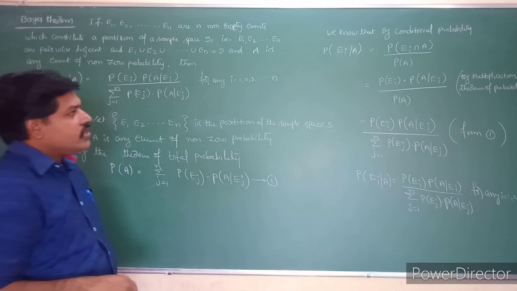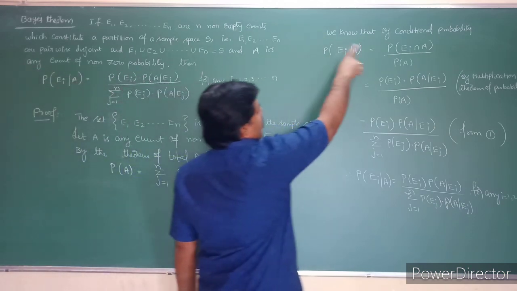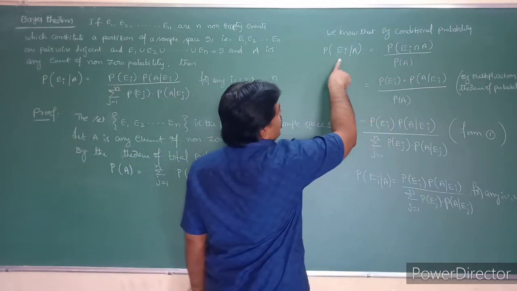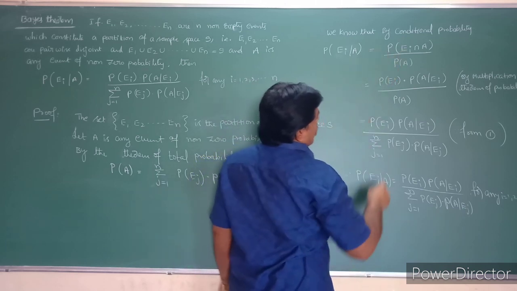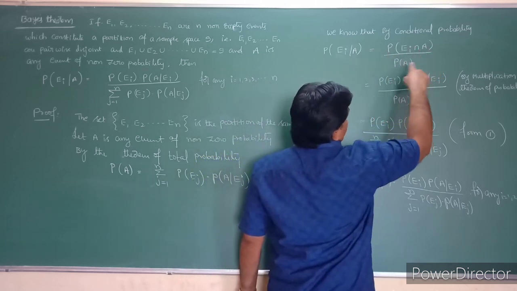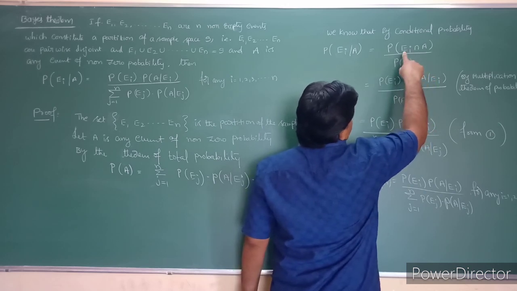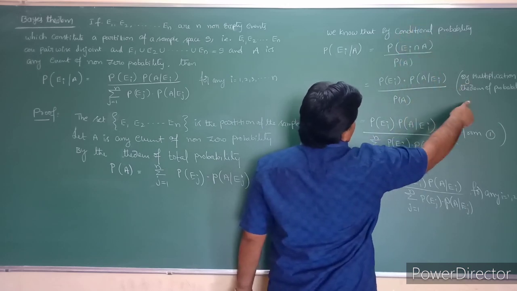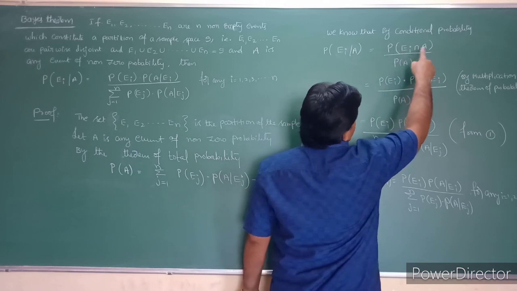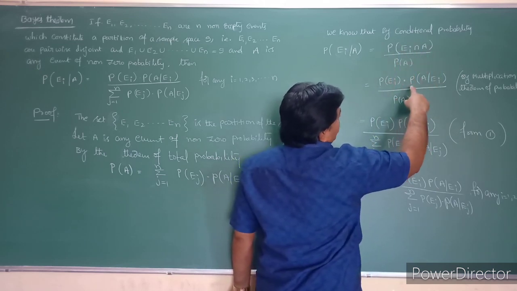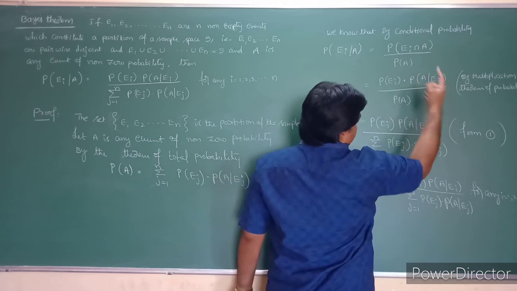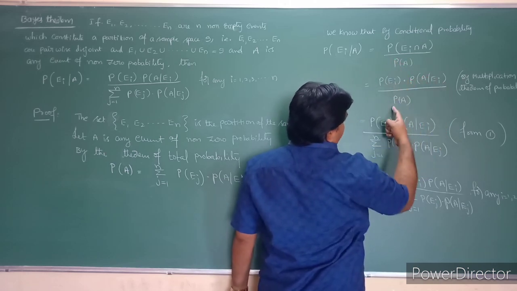After taking this equation, we already know by conditional probability that P of Ei given A is nothing but probability of Ei intersection A by P of A. This is the multiplication theorem I am going to use: probability of E intersection F can be written as probability of E into probability of F given E. And P of A remains the same.